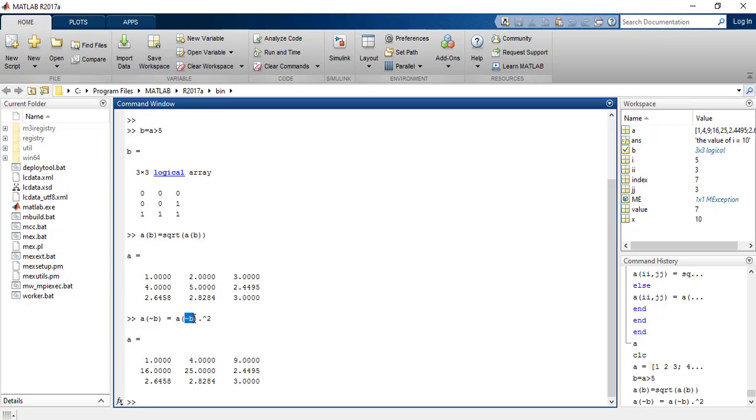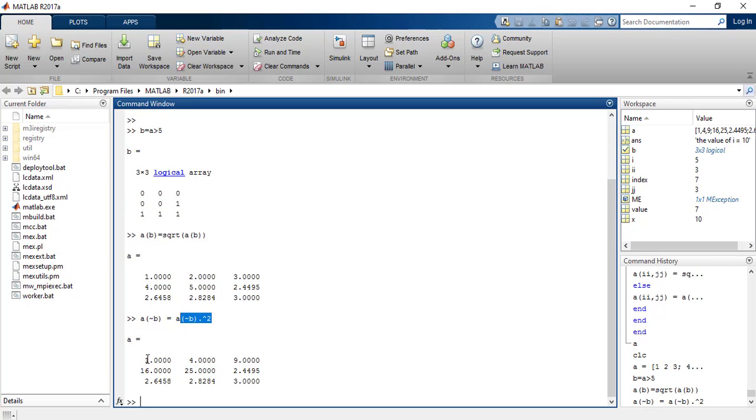So this not of B means to search for places wherever the value of B is 0. So in this row, these values are 0. So in matrix A, at these positions the value will be squared and replaced.